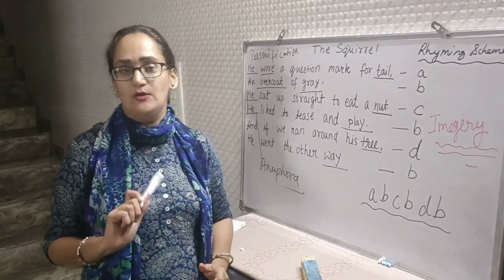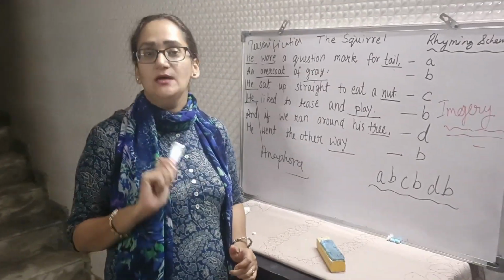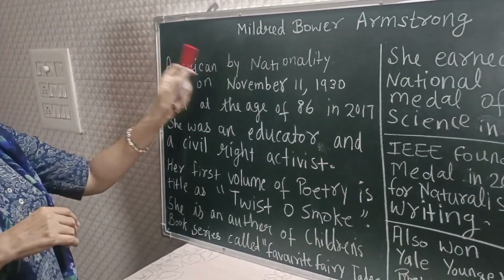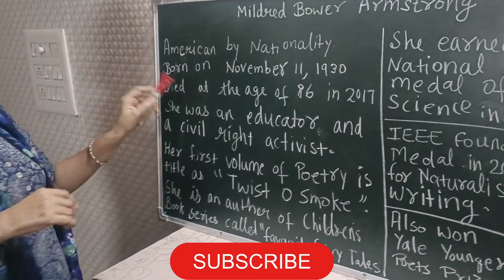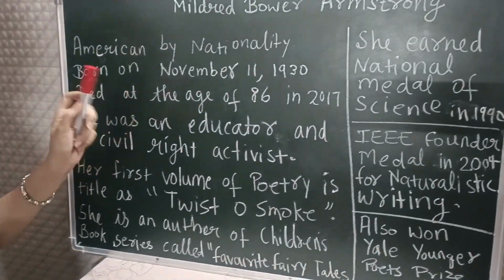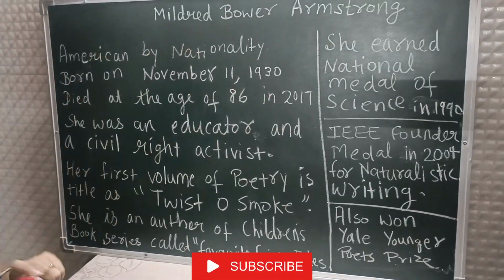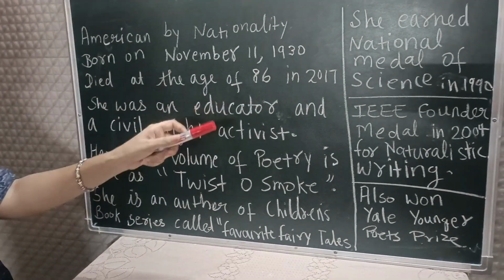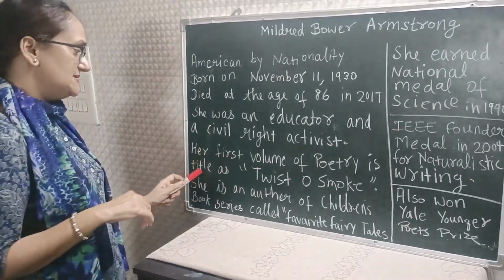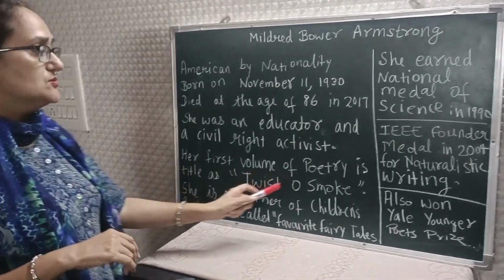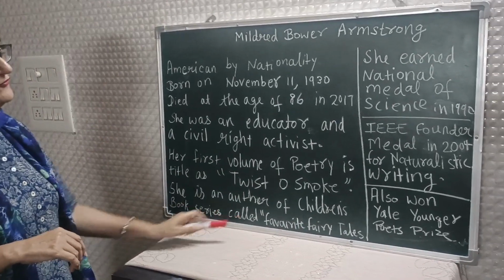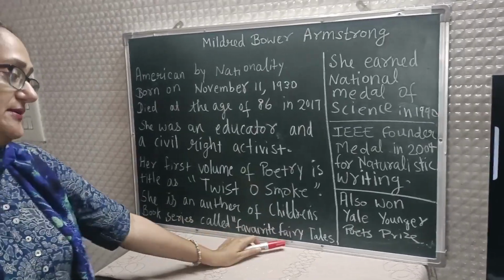Now we'll discuss the poetess, Mildred Bowers Armstrong. Mildred Bowers Armstrong was an American by nationality. She was born on November 11, 1930, and she died at the age of 86 in 2017. She was an educator and a civil rights activist. Her first volume of poetry is titled Under Twist or Smoke, and she is the author of a children's book series called Favorite Fairy Tales.